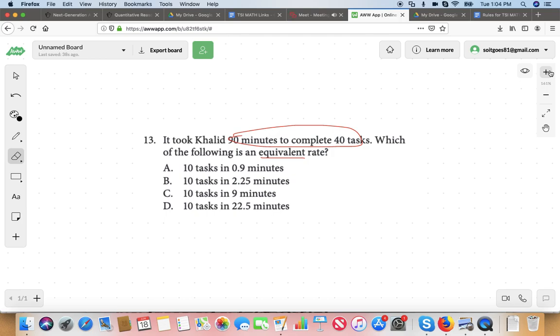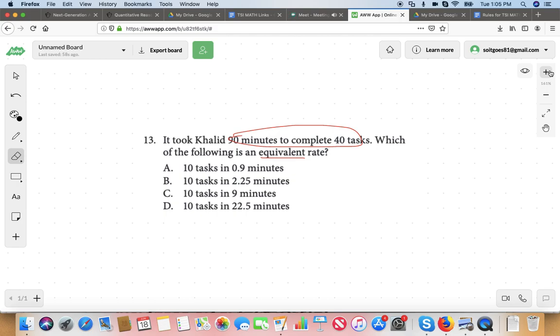I'm just feeling this one out. Does that make sense why I can say that? If it took him 80 minutes to complete 40 tasks, we're talking he can do a task in 2 minutes. Does that make sense? Because if you didn't do a task per minute, you see where I'm going with that?